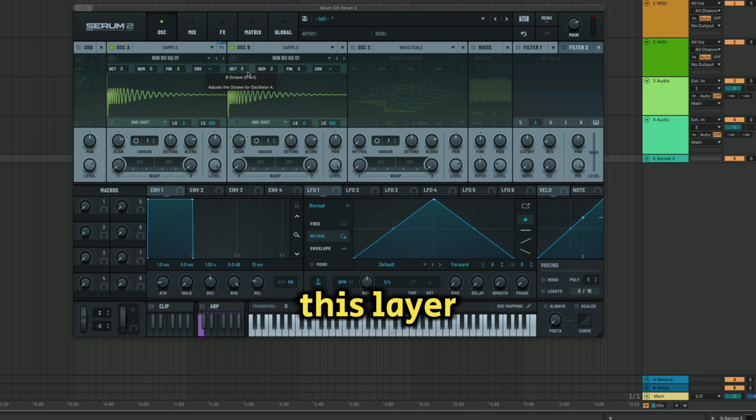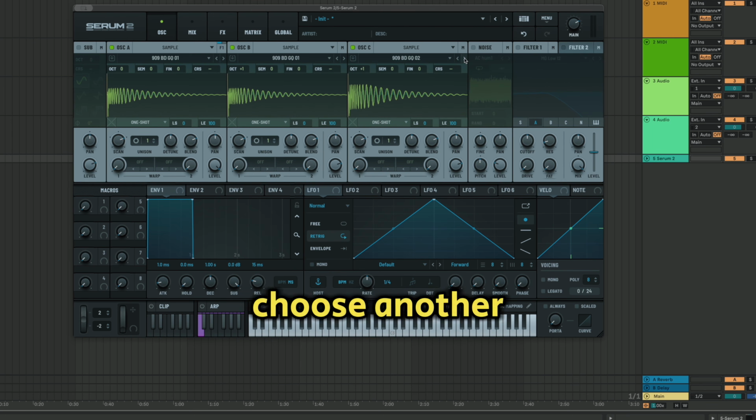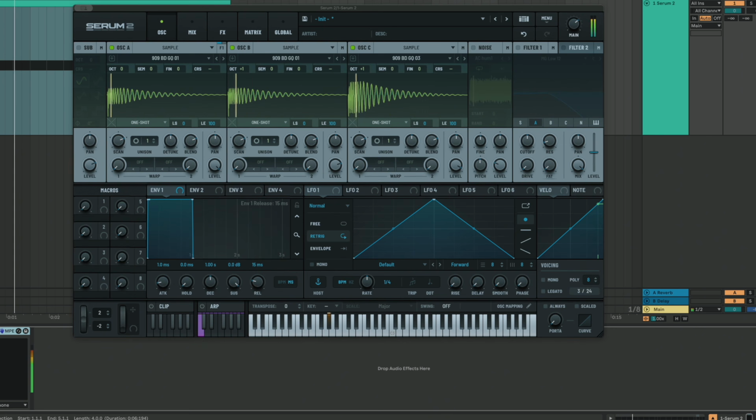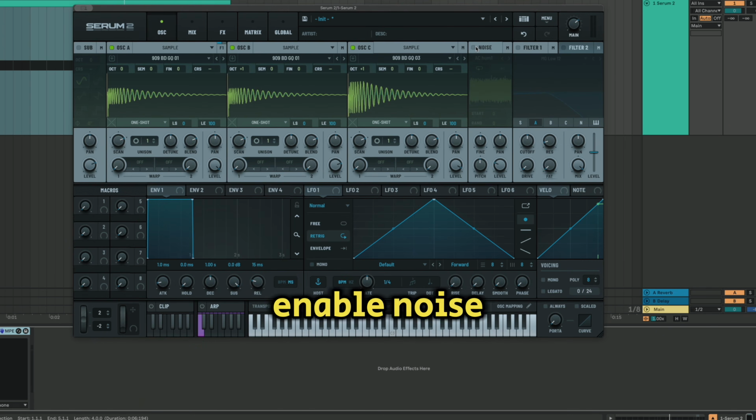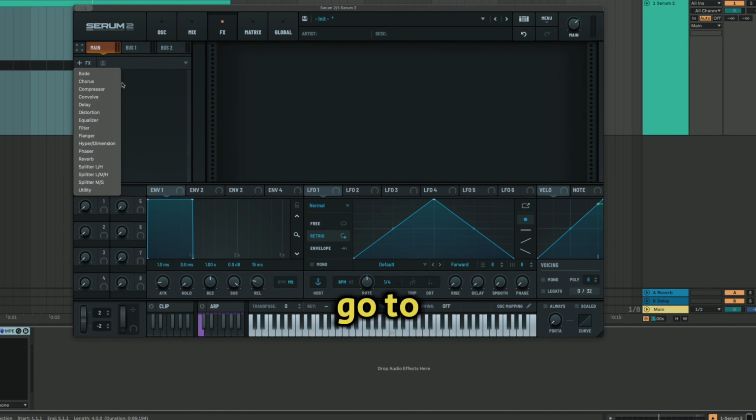Now duplicate this layer and paste it to the second oscillator, and also change the octave to +1. Then duplicate the oscillator one more time, but now choose another 909 sample. Of course, set the tempo to 155 and let's play a kick pattern in the arrangement. For peace of mind, I will enable the noise oscillator as well and add some additional punch with the kick transient. Now let's go to the effects section because all the magic will be done in there.